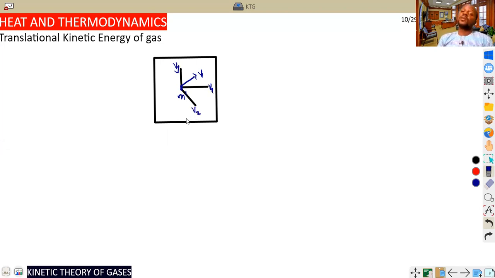What I'm trying to tell you is that a molecule of gas moves randomly about their new positions. So we can say the kinetic energy, from what we have learned from work, energy and power, is half mv squared. So we take them one by one, because now we have half m dash vx squared plus half m dash vy squared.